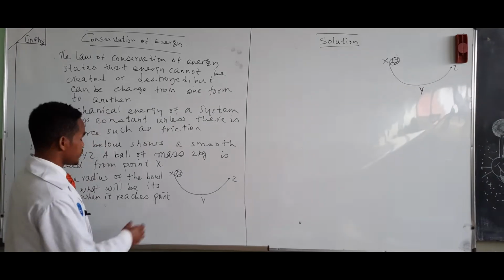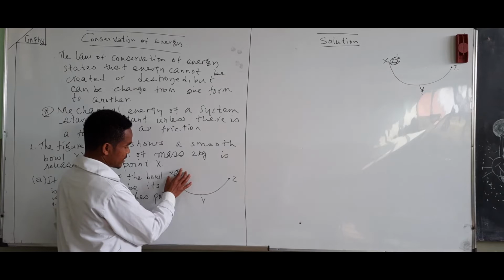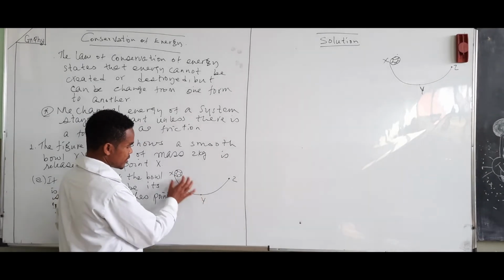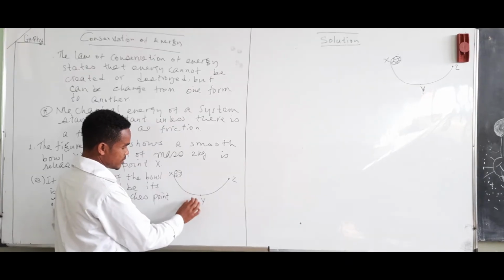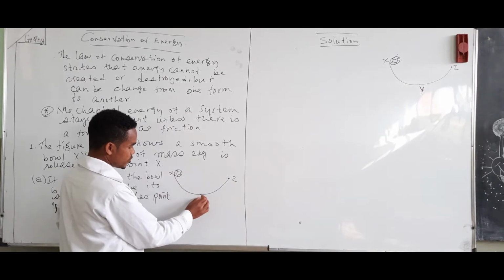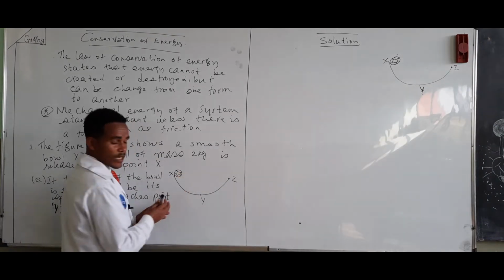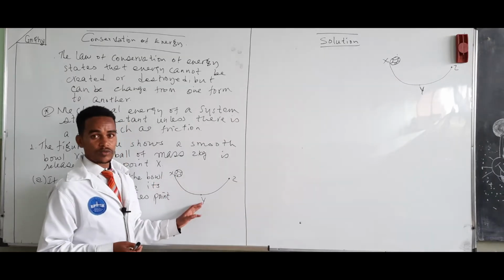For example, at this point it has maximum potential energy, and when it comes to this point, the potential energy decreases and comes to be zero here. Then it means that energy at this point is changed from potential energy into kinetic energy.